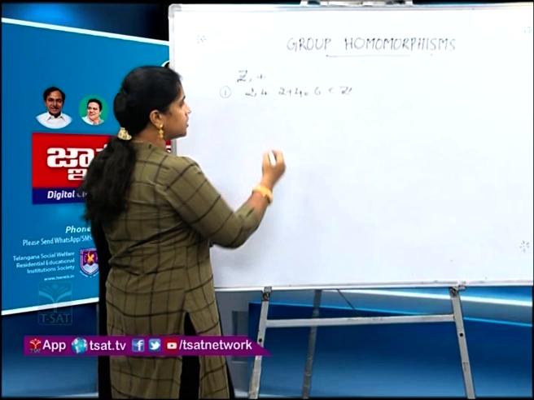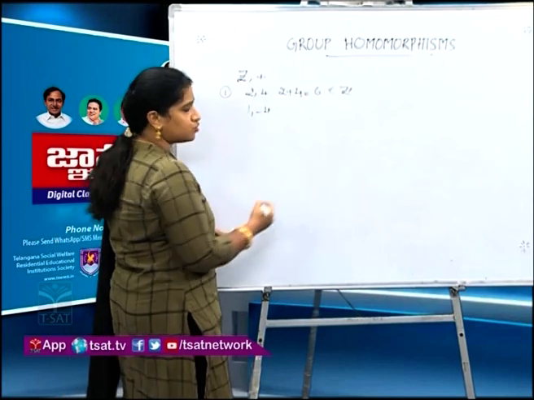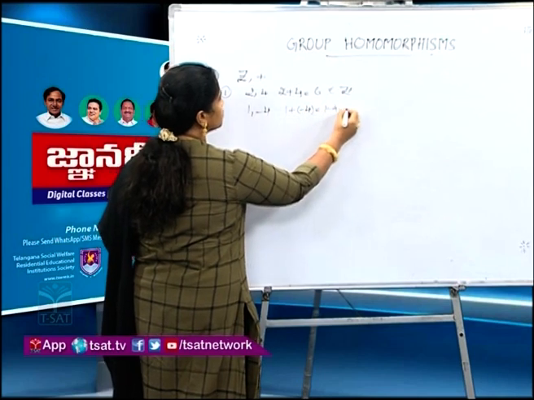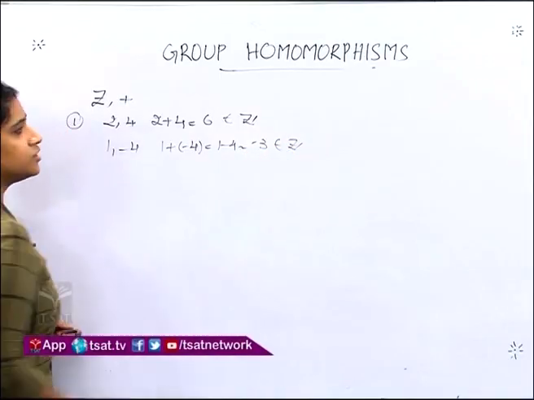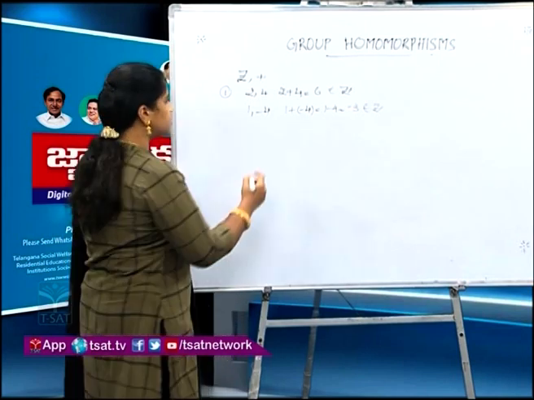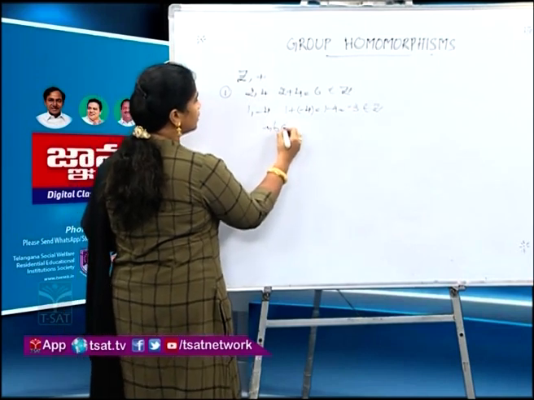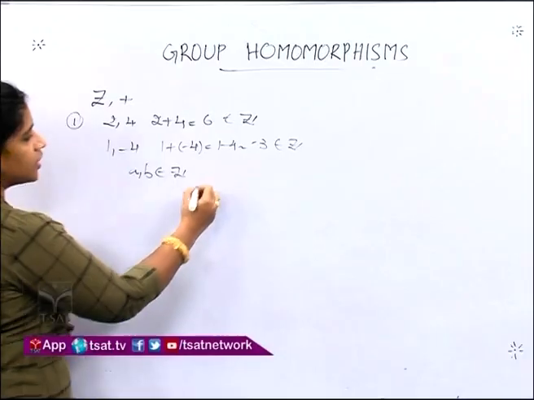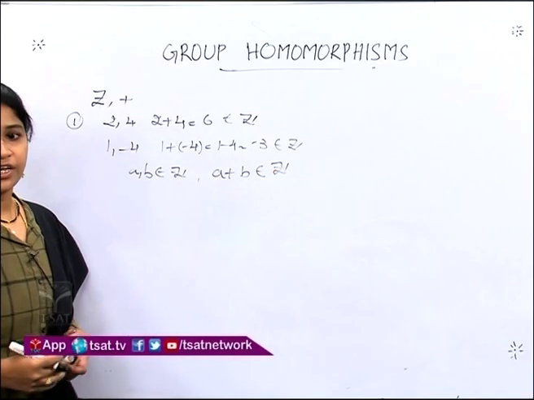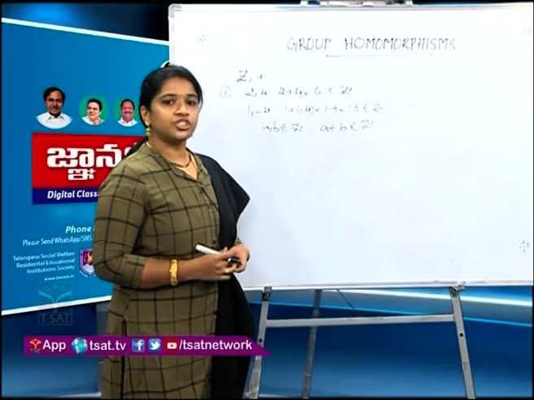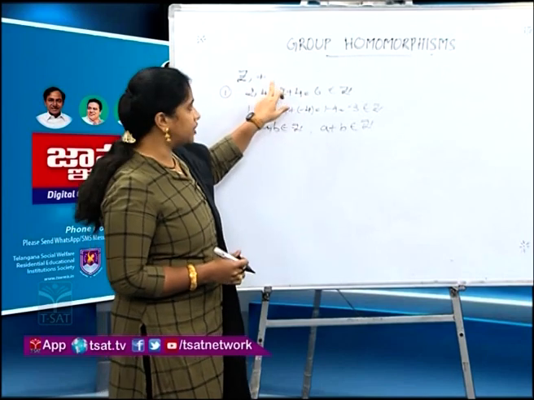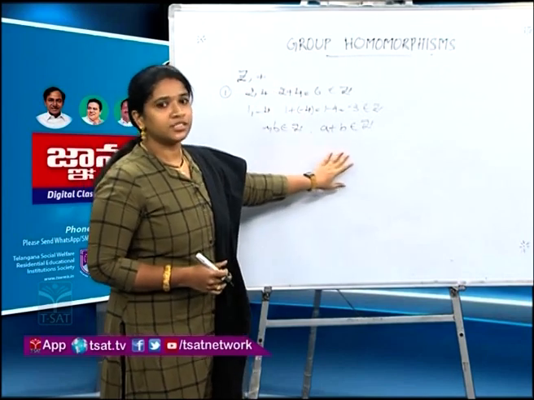Take another two integers, say 1, minus 4. Add these two. 1 plus minus 4 is 1 minus 4, that is minus 3, which is also an integer. So, can I say this will be true for whatever two integers we select? That is, for any a, b in the set of integers, a plus b will always be in the set of integers. Yes, this property is called closure property. So, in the set of integers, under the operation addition, closure property is satisfied.